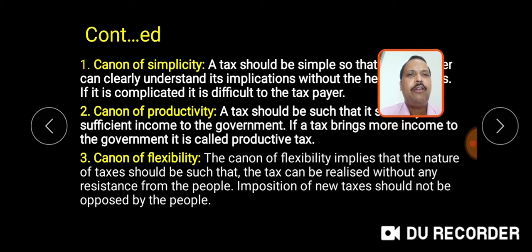3. Canon of flexibility. The canon of flexibility implies that the nature of taxes should be such that the tax can be realized without any resistance from the people. Imposition of new taxes should not be opposed by the people.